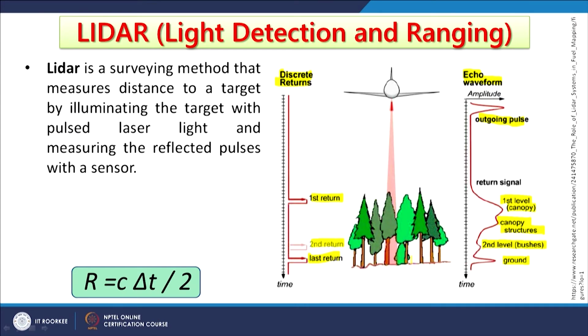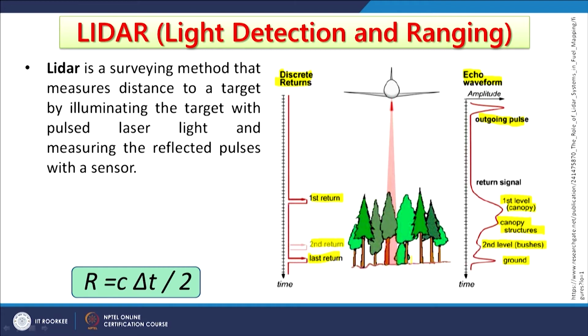So, this is how the LiDAR surveying method measures the distance to the target by illuminating the target with pulsed laser light and measuring the reflected pulse with a sensor.